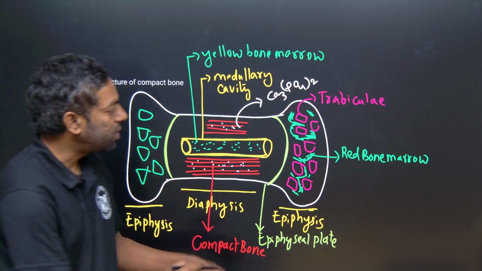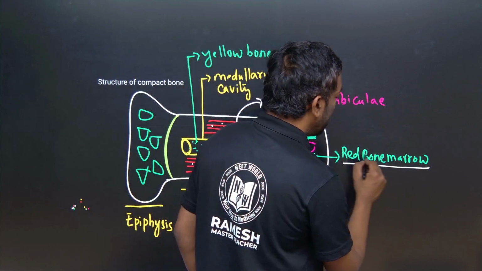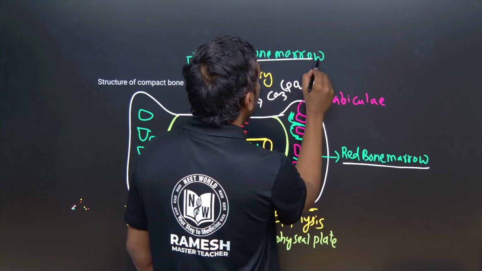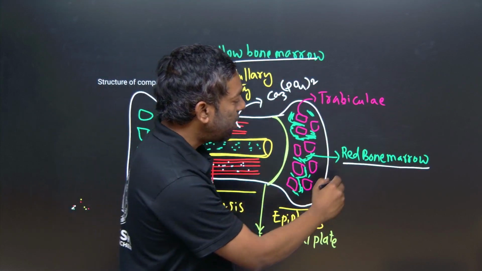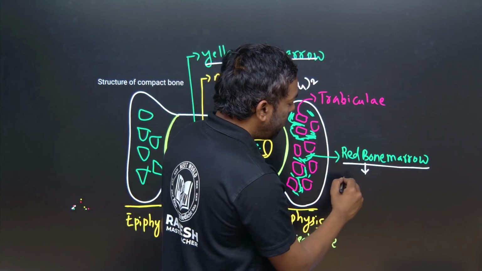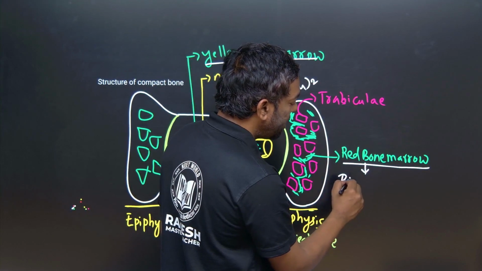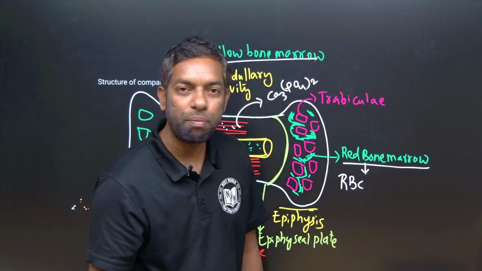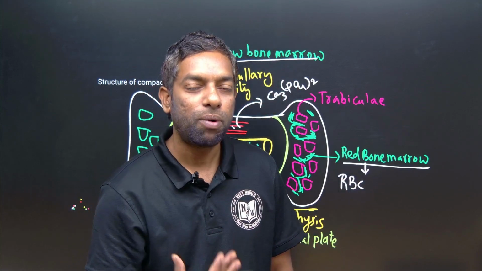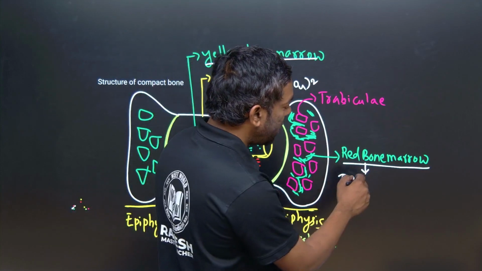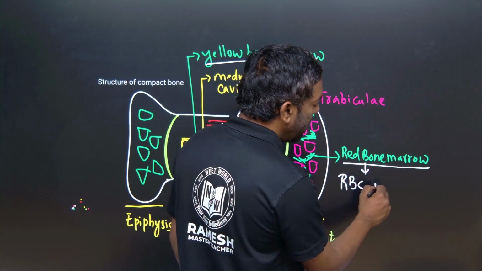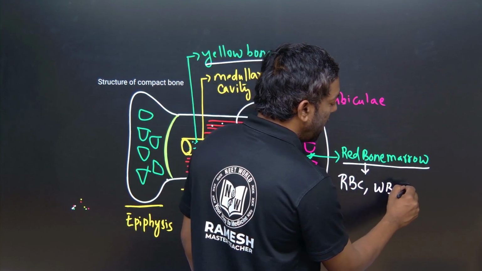What is the role of red bone marrow and yellow bone marrow? Red bone marrow produces RBCs.